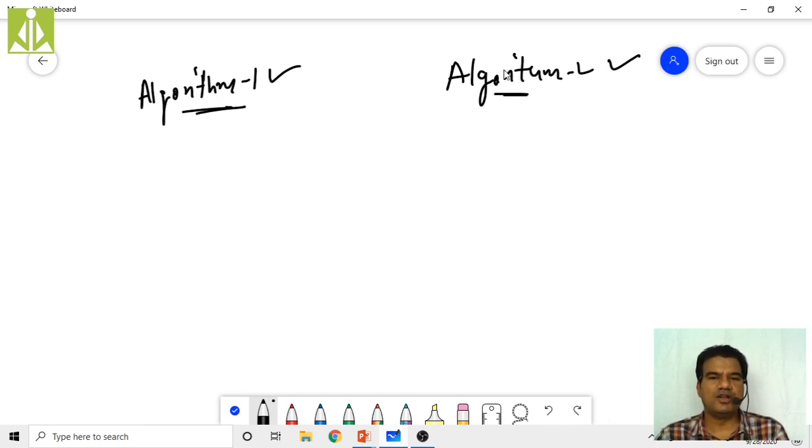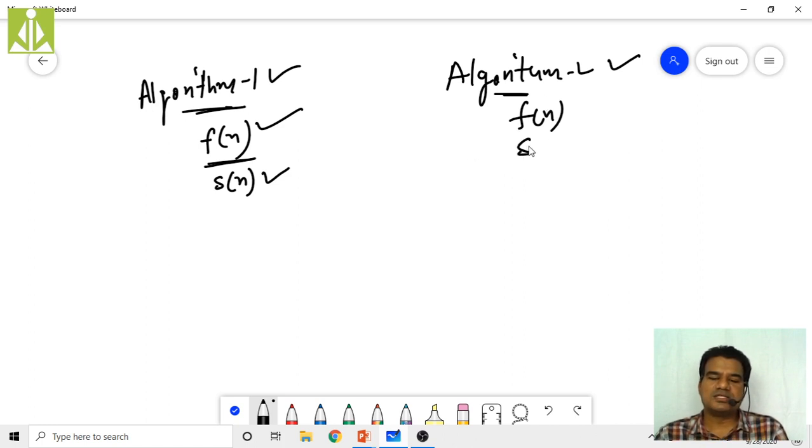So what I will do, I will do the time analysis, isn't it? I will get some time function, that is f of n. Then I will do the space analysis. After space analysis, I will get s of n. This f of n and s of n for algorithm 1 I got. I will do the same thing: the time analysis to get the f of n for algorithm 2, and again space analysis to get the s of n, like this.